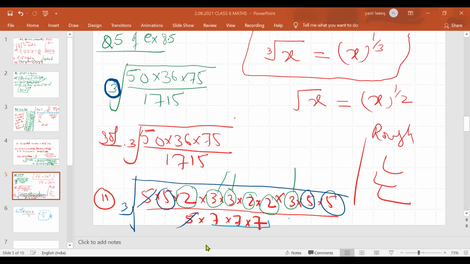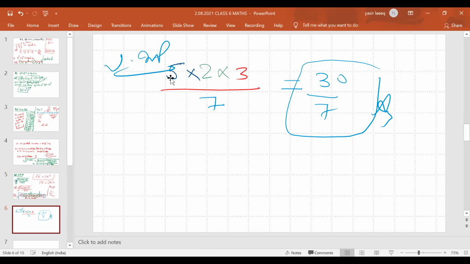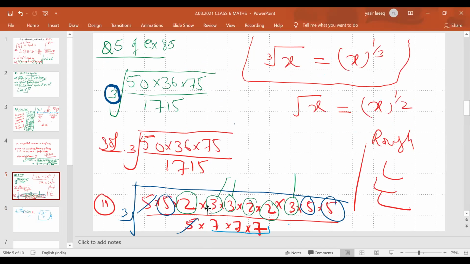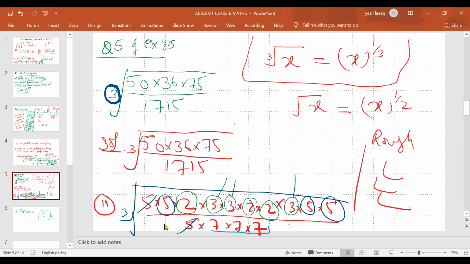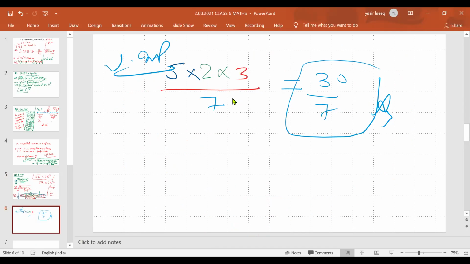In the denominator, a complete pair of 7 is formed, so we put 7 here. Is it clear? On simplifying, 5 to the 10 and 10 into 3 will be 30, and 7 will remain as it is. So this is your answer.